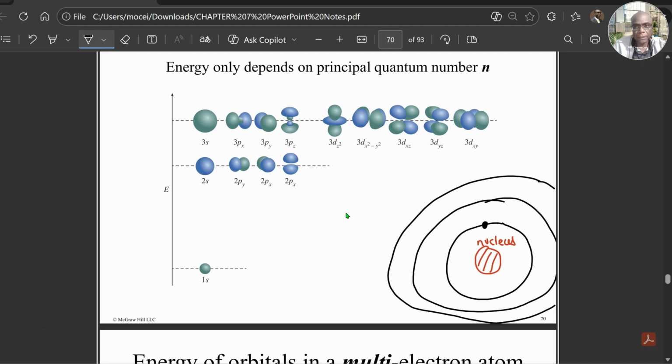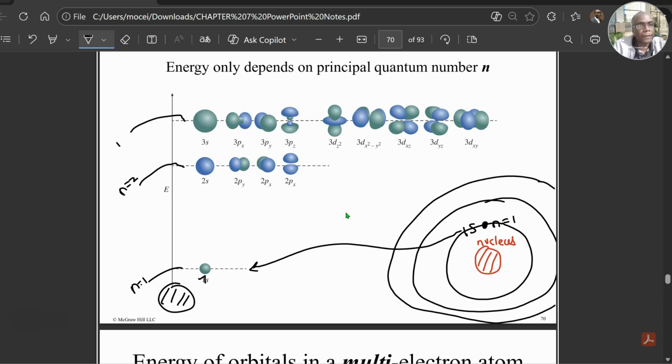So if it's at ground state, meaning n equals 1, that electron will occupy the 1s orbital, which is this one. The nucleus is somewhere here. Pretend that these are circles. So this is the first energy level, n equals 1, and this will be roughly n equals 2, and then this will be roughly n equals 3. So pretend an electron is here. He can jump up to go to 2s or 2p, depending on how excited he is.